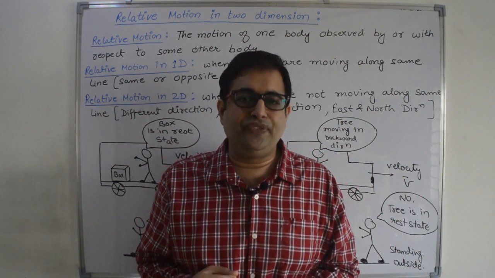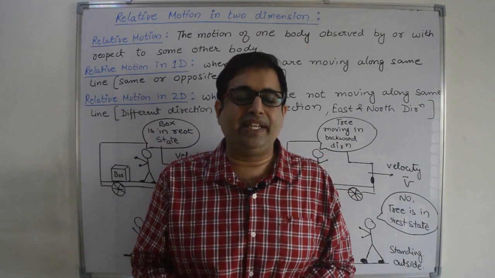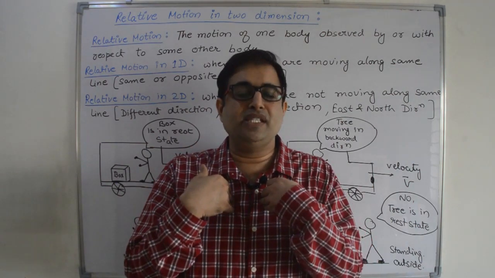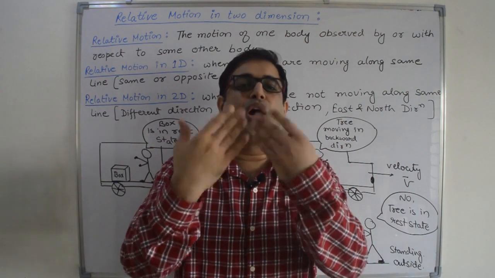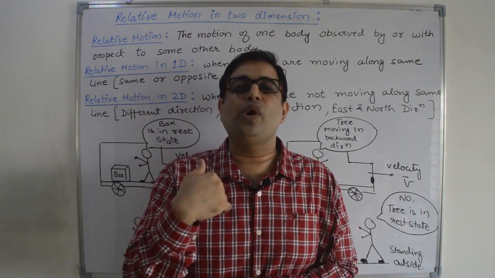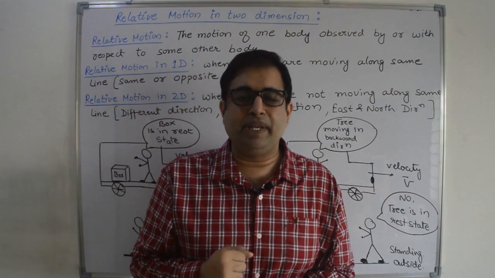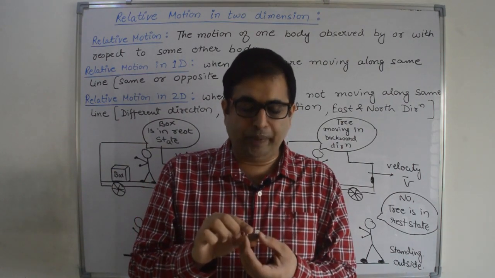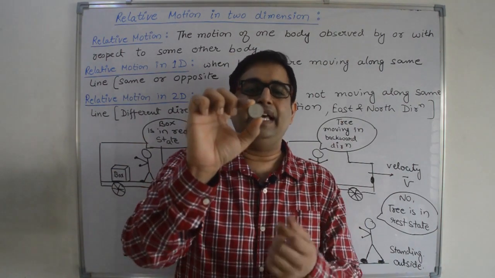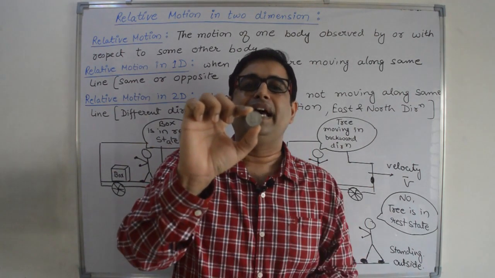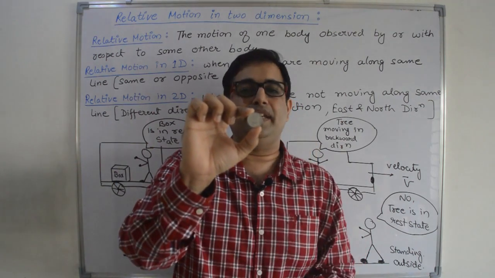Normally in our daily life, we use some lines like "my point of view," meaning according to me, from my side. "Your point of view" means according to you or from your side. Let us take a simple example. This is a 2 rupee coin, right? And this side, I hope it's visible, this side is head and the back side is tail.